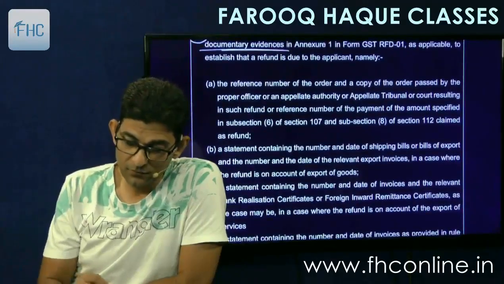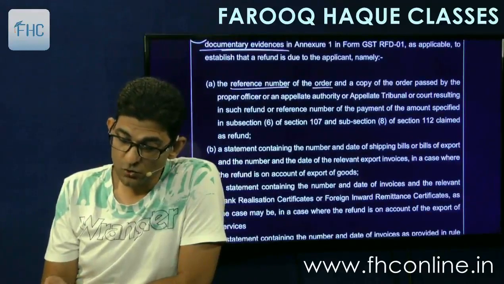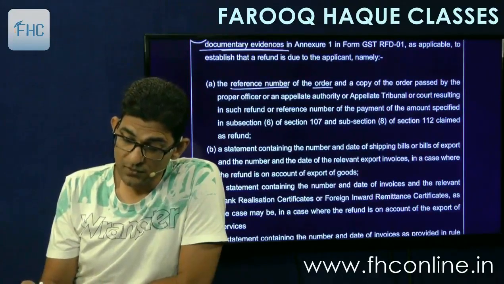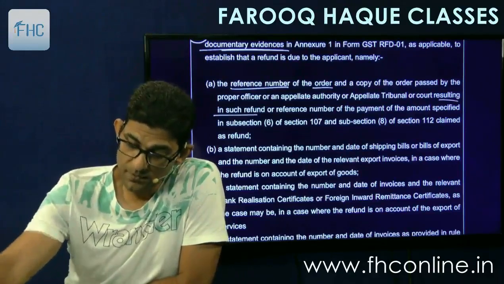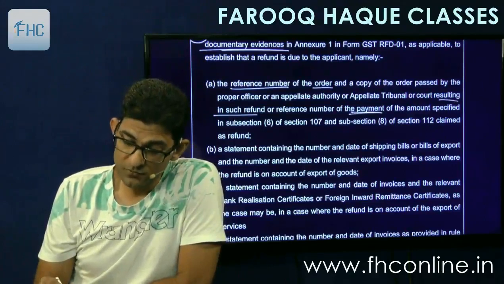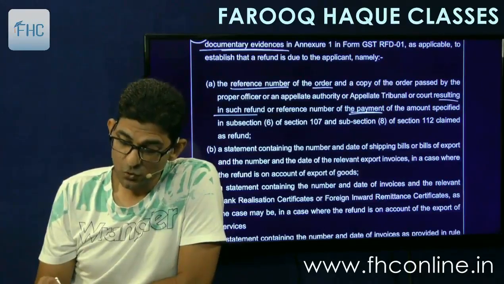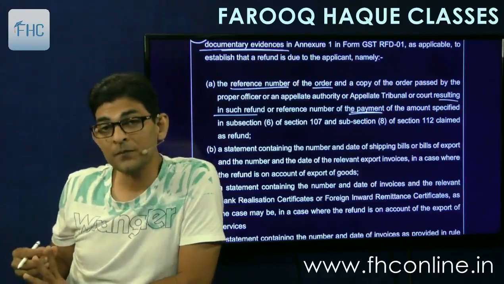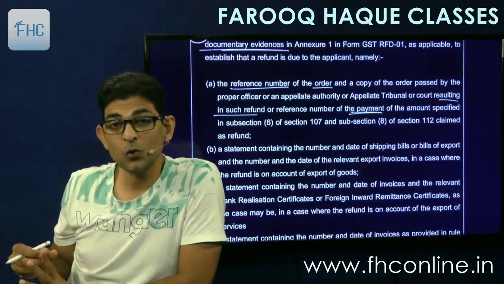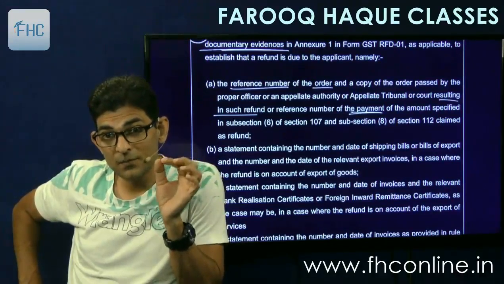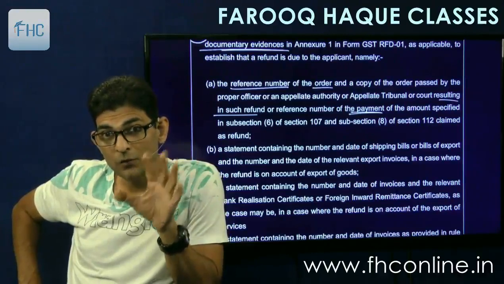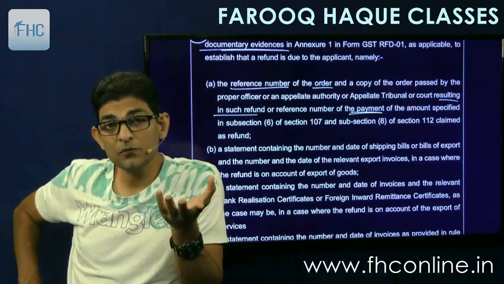A. The reference number of the order or a copy of the order passed by the proper officer or an appellate authority or appellate tribunal or court resulting in such refund, or reference number of the payment of the amount specified in subsection 6 of 107 or 8 of 112 claimed as refund. So these are the court order refunds, refund arising out of court order. So then you have to attach the reference number of the order, or the copy itself. You give the copy of the order itself.